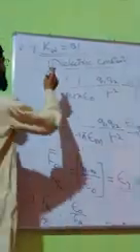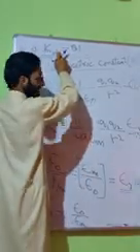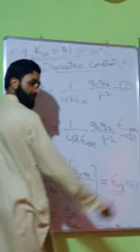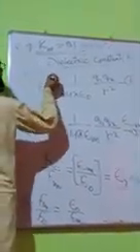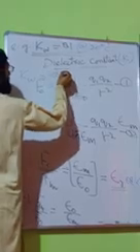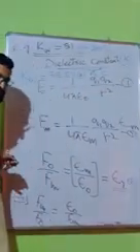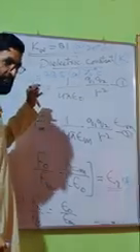For example, this Kw is the dielectric constant of the medium at 20 degrees Celsius, and same water has dielectric constant 78.5 at 25 degrees Celsius. That means this dielectric constant of the medium changes